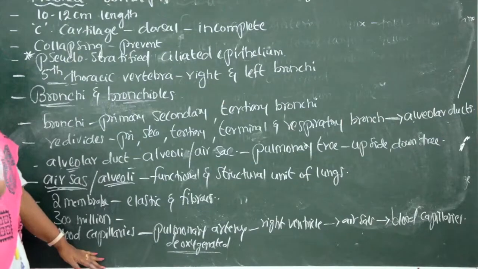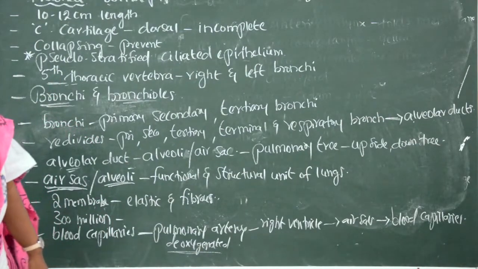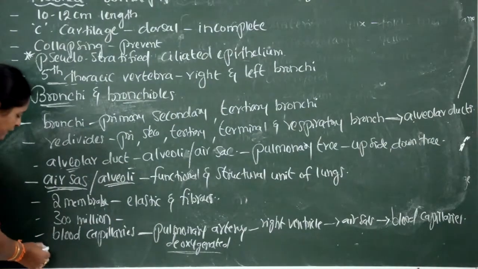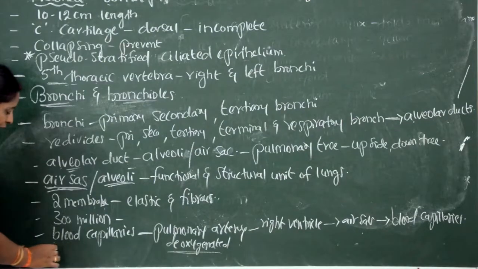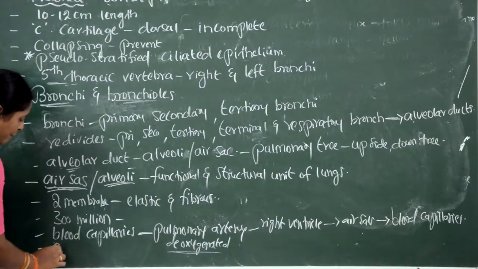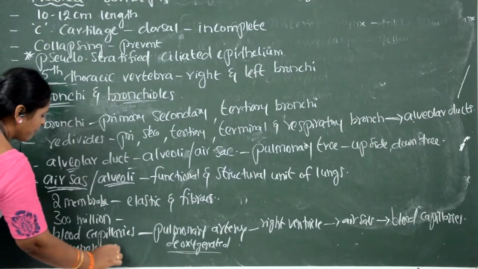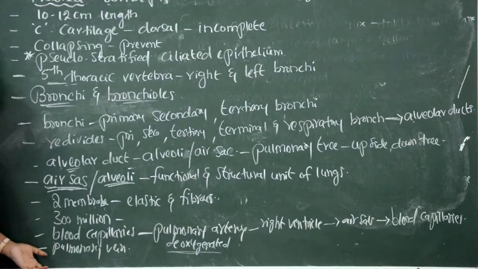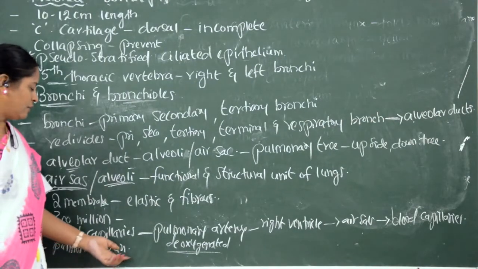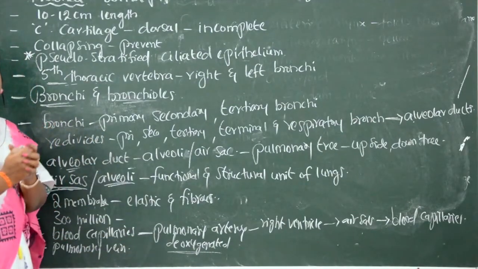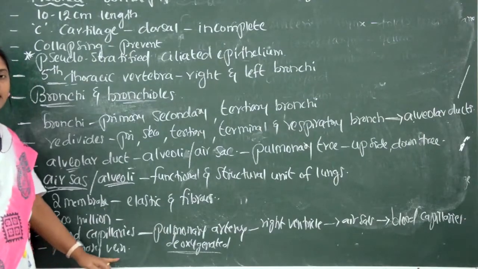On the other side of the air sacs, the blood capillaries again unite together and form another blood vessel, called the pulmonary vein.